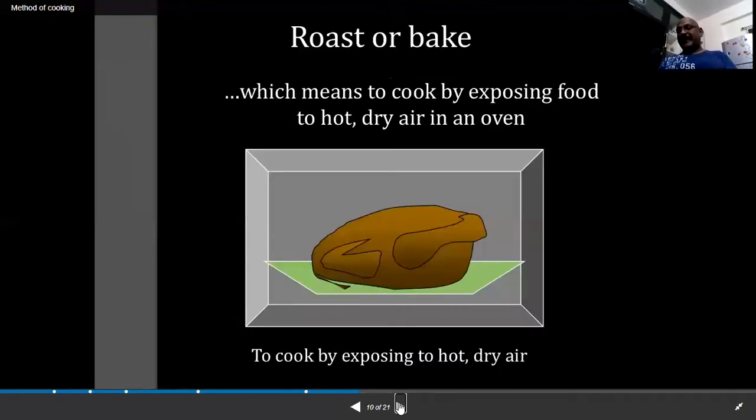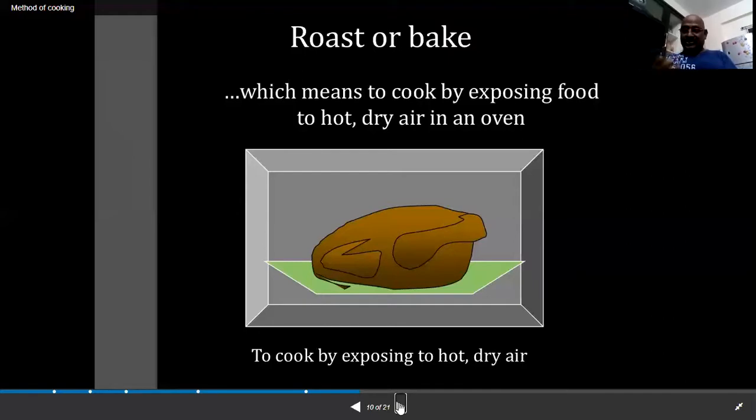Roast or bake is also another dry heat method. Roast or bake means to cook by exposing food to hot dry air in an oven. We mean convection ovens, not microwave ovens. The convection ovens only release dry heat through the air. The coils get heated up, then the heat passes through the air. That's why this method is called a roasting method or baking method.